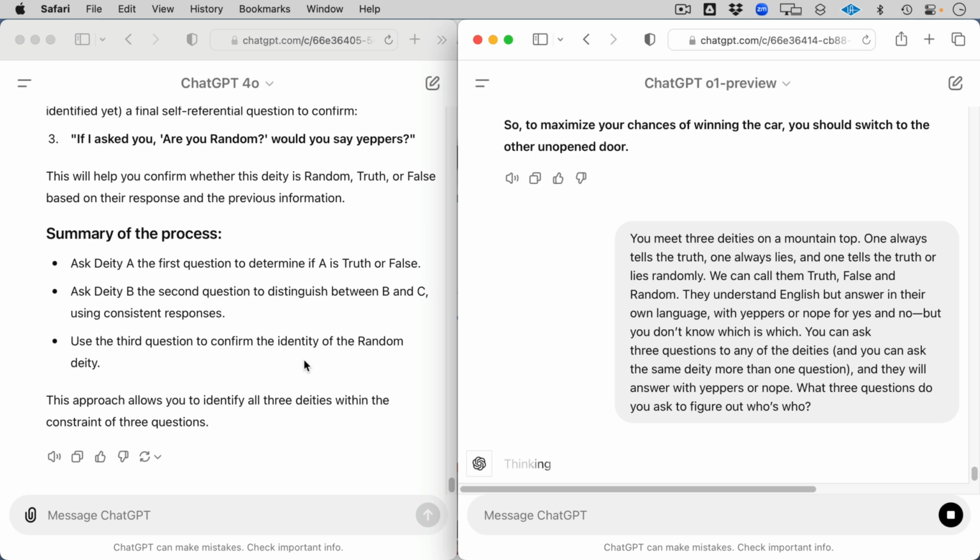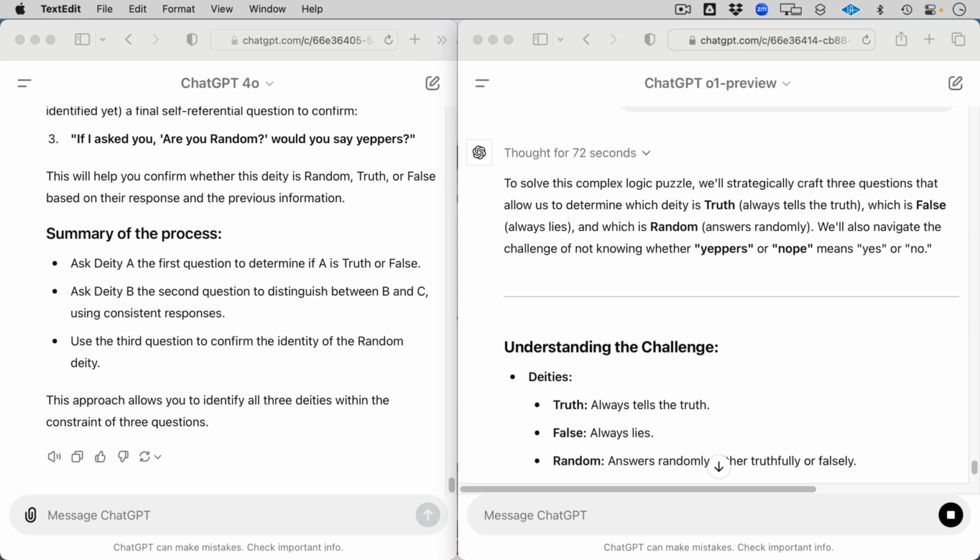Okay, so here we go. We're thinking, breaking down the puzzle. Let's hope we don't break the model. Formulating the question, crafting an adaptive question. This is so entertaining. Defining deity responses, cool. Crafting a question, revisiting the methodology, adjusting the approach. Oh, it has a sense of self. Revisiting the approach. They called it my approach earlier. That's interesting. And then crafting the function. And let's see, survey says. Okay, that was 72 seconds.